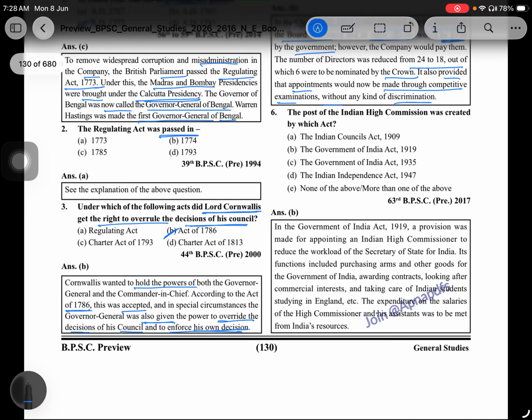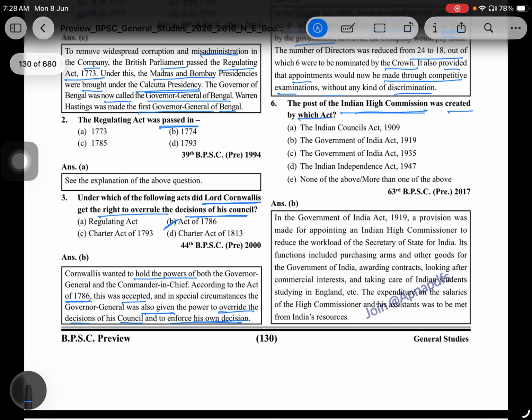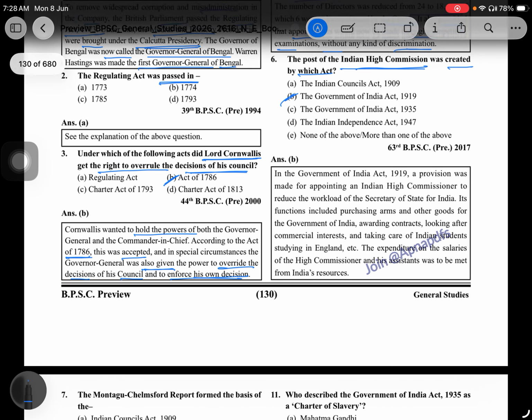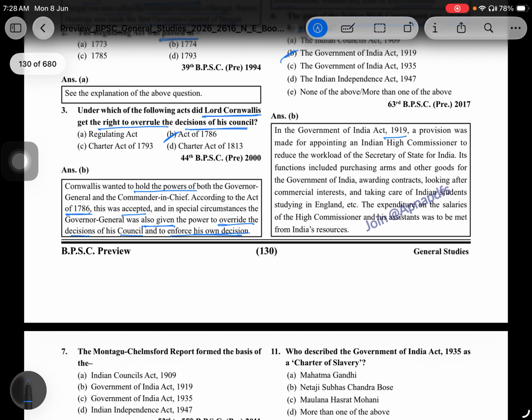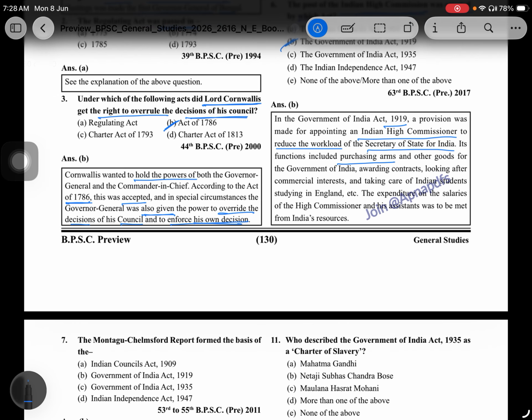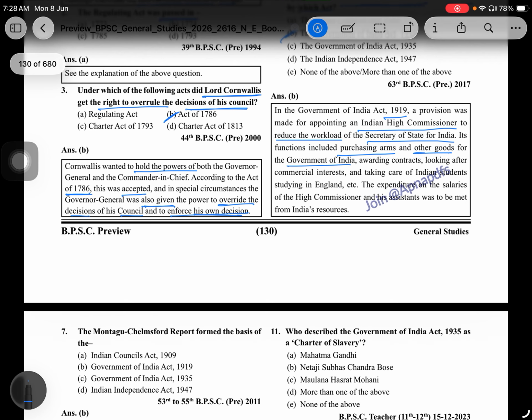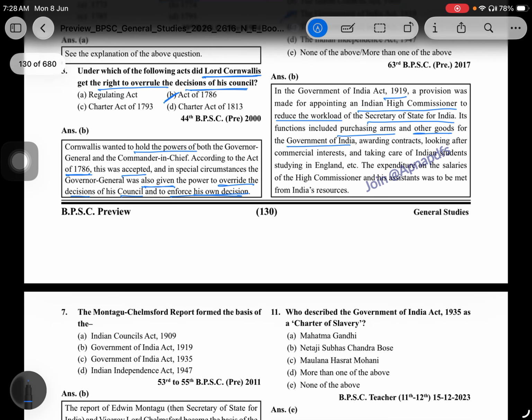The post of Indian High Commissioner was created in which Act? That is, the Government of India Act 1919. In the Government of India Act 1919, the provision was made for appointing an Indian High Commissioner to reduce the workload of the Secretary of State for India. Its functions included purchasing arms and other goods for the Government of India, avoiding contacts, looking after commercial interests, and taking care of Indian students studying in England.